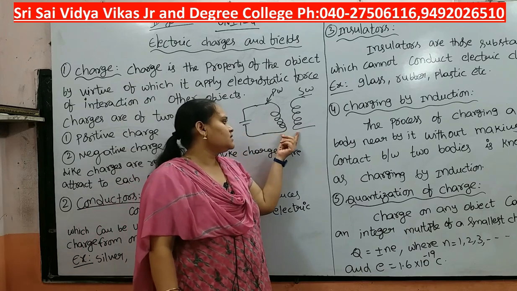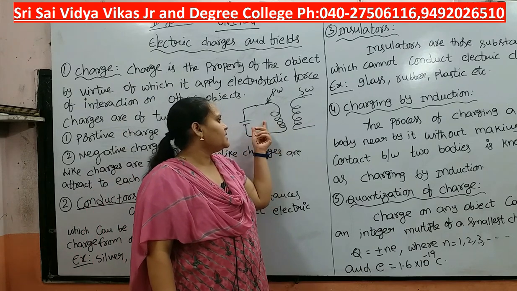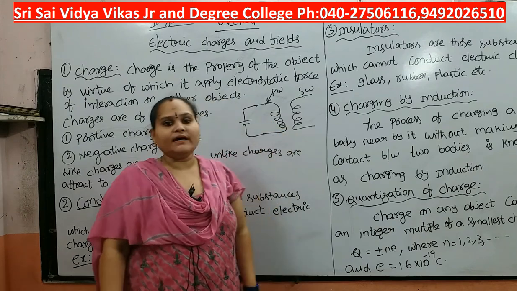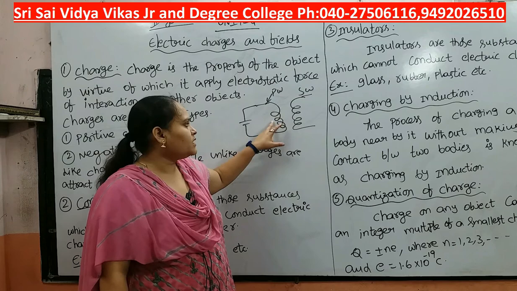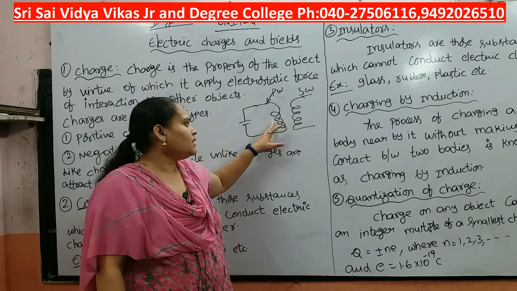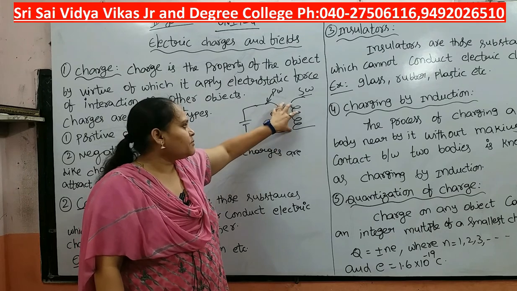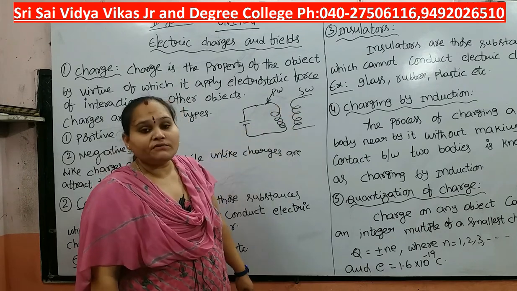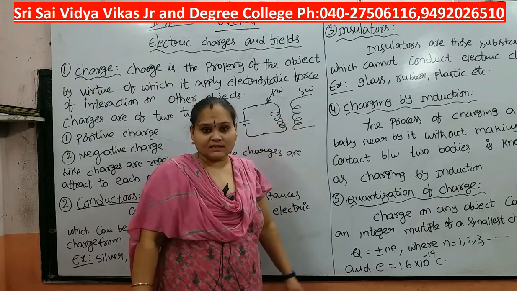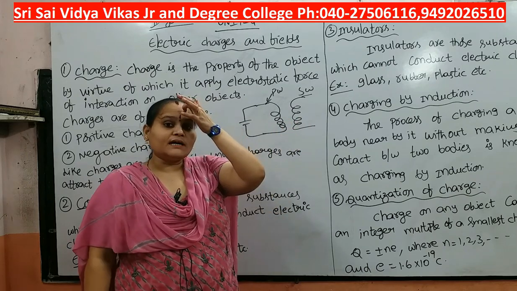These two are not connected to each other, but this coil will be charged due to the primary winding. This type of process is nothing but charging by induction. These are the inductors, used in transformers.